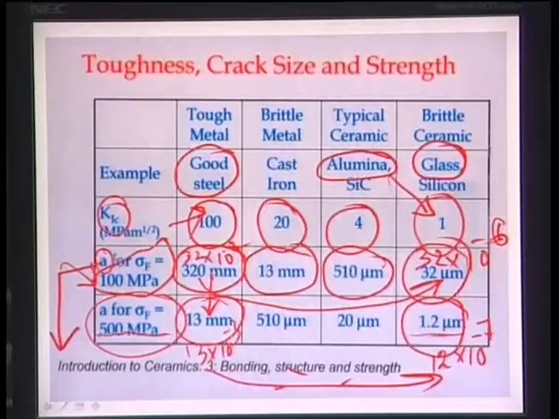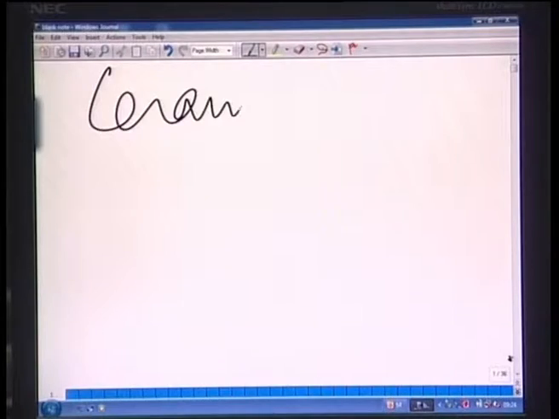So a very fine crack, if it is present, can lead to fracture. You can see that when the fracture strength is 500 MPa, the critical crack length is 1.2 micron. 1.2 micron is an extremely small crack length. So any crack length greater than 1.2 micron can easily lead to the fracture of the entire ceramic. Is it clear?